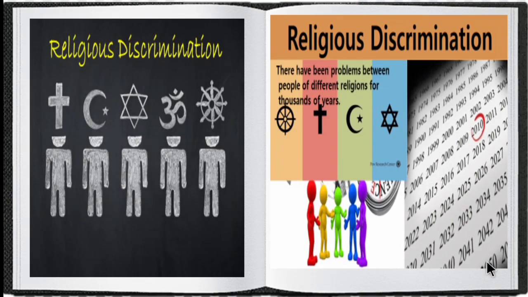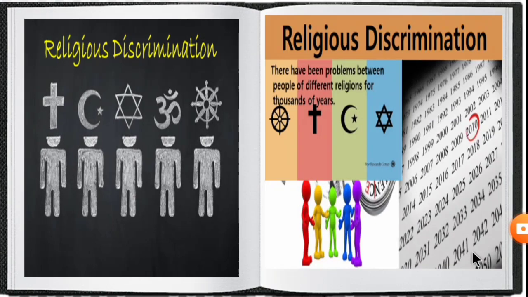And next is religious discrimination, based on the religions people worship. There have been problems between people of different religions for thousands of years. Caste and religious discrimination are a major factor of discrimination in a society, and India is a secular country. Secular means people have the freedom to practice any religion without the interference of the government.